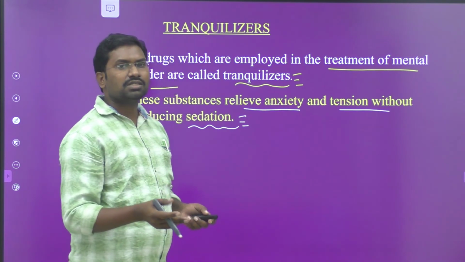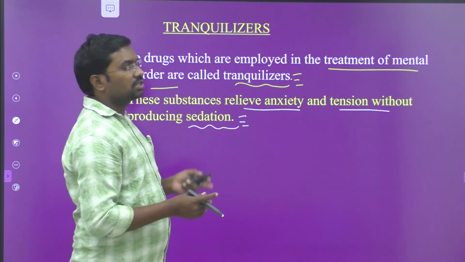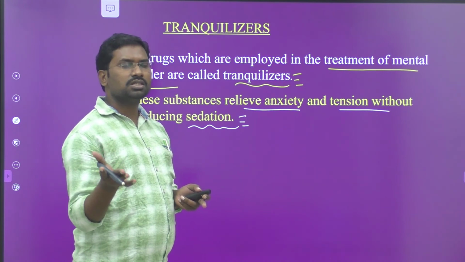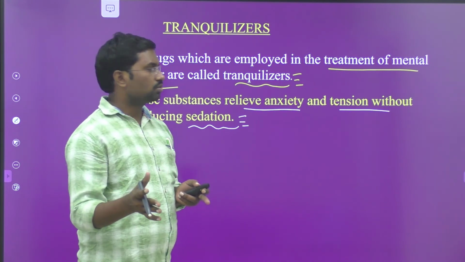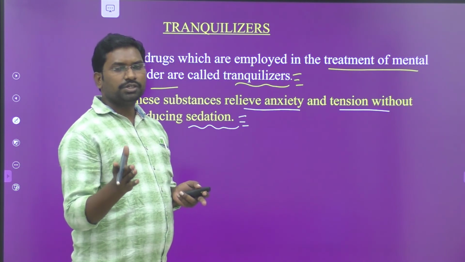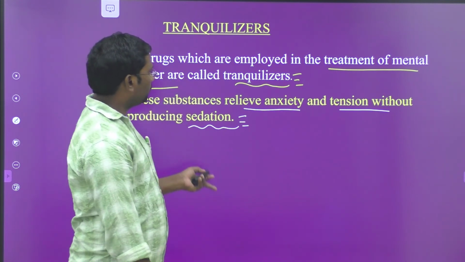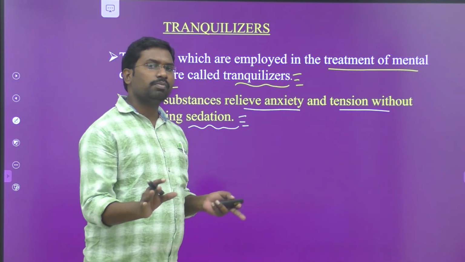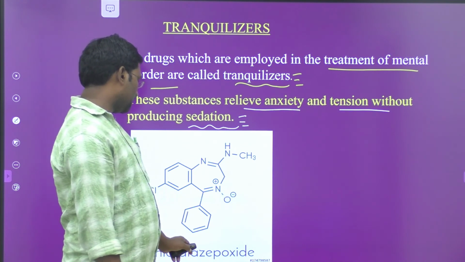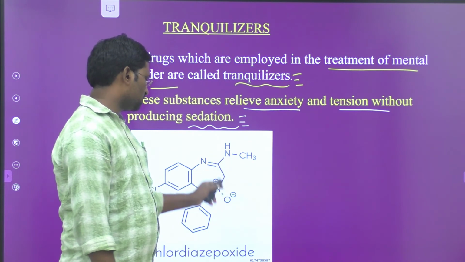When we give these tranquilizers to a person who is getting more anxiety and more stress, the person may get relief, lose his tension, and feel free. So the drugs used in the treatment of psychosis and neurosis are nothing but tranquilizers, producing coolness and calmness in the body of the person. The best example for these tranquilizers is chlordiazepoxide. This is the structure for this one.